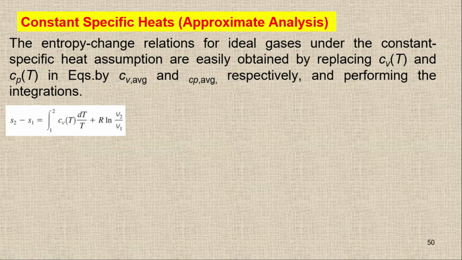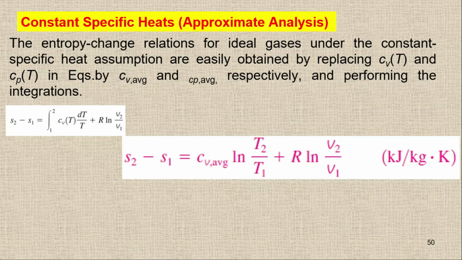After applying the integration, I have C average, and then the integral of dT upon T gives ln T2 upon T1, plus R ln v2 upon v1. So this is the entropy change when we have constant specific heats.